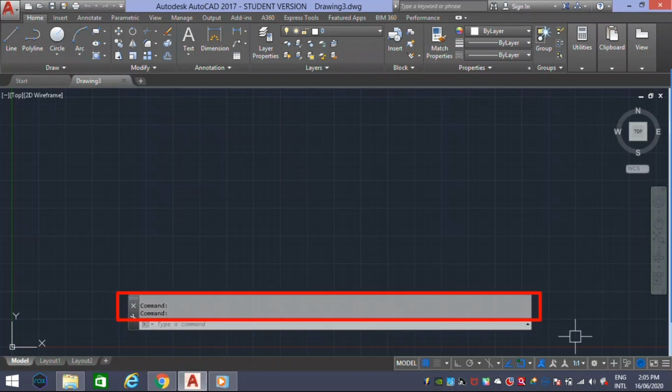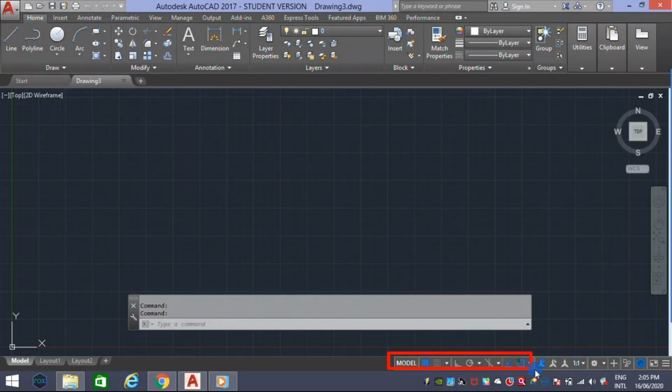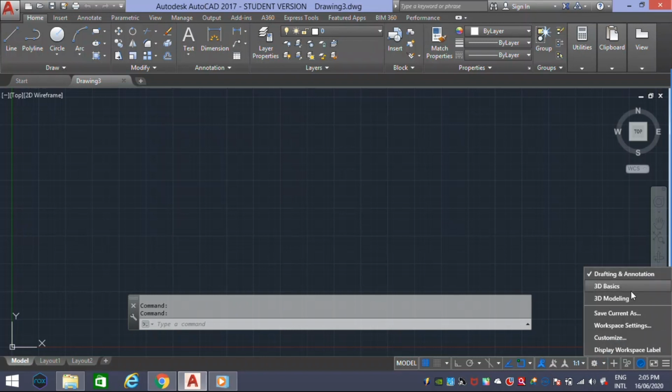Down from that is the status bar, which includes function keys and workspace settings, that is 2D and 3D, which is guided by the user coordinate system through axis display. That means X and Y are the two axes, 2 planes for 2D, and X, Y, Z, 3 planes for 3D. Here one more important thing is workspace settings. If you want to make our space 2D or 3D, for 2D we can use drafting and annotation. For 3D we can use 3D modeling.